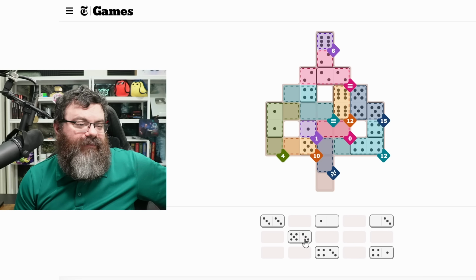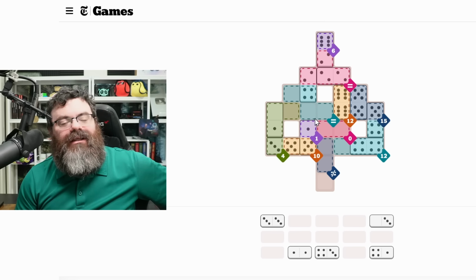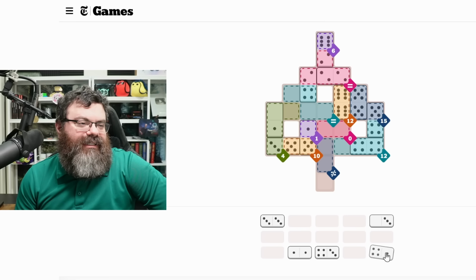And then, I suppose I could do the 0, 1 here. And then I could do the 5, 3 in. And then the... Oh, I don't have a blank 4. Shoot. Okay, how am I going to salvage this? I think the 1, 4 is going to have to go here, but then this can't be 5, 3.